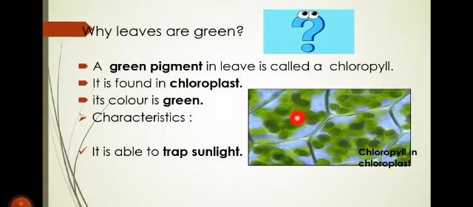If there is no chlorophyll in the leaf, then that leaf will not be able to make the food. Okay, it will die. A leaf that gets yellow, or a leaf that lacks chlorophyll, will not be able to make its own food. Okay, it will die.